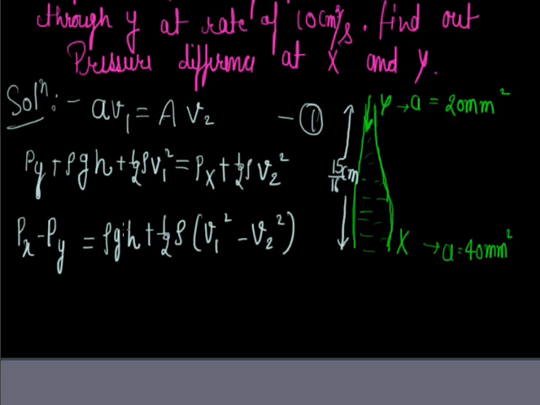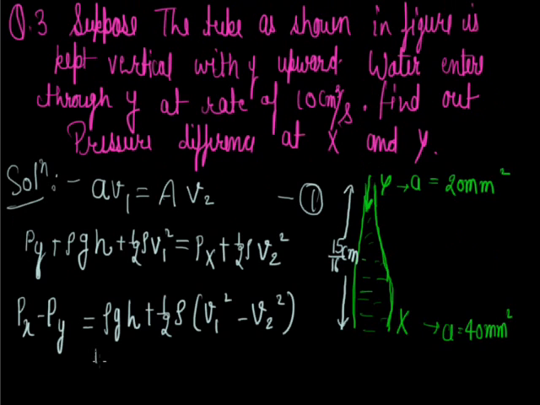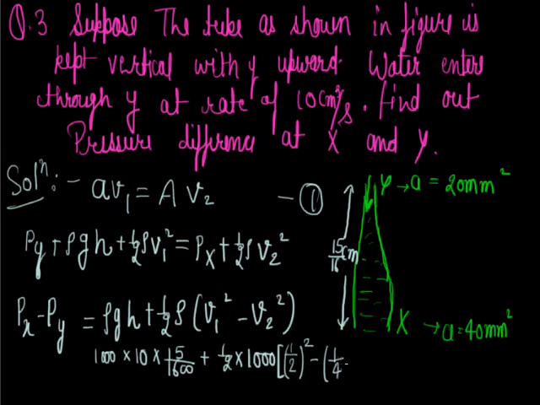Now by putting values, rho, the density of water, is 1000, g can be taken as 10, H is 15 by 16 centimeter, so converting it into meter, 15 by 1600, plus half rho is 1000, V1 is 1 by 2 and V2 is 1 by 4.